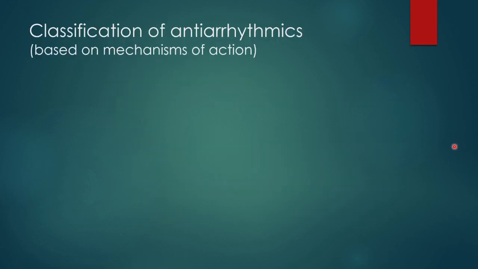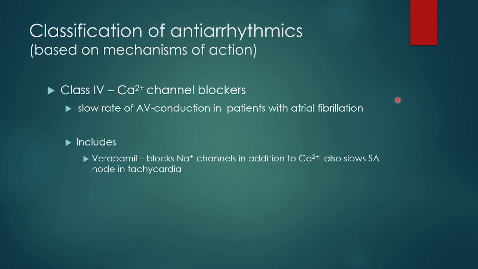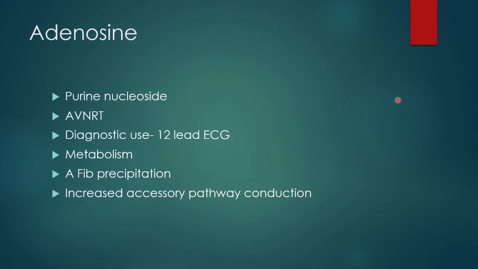So class 4 agents are calcium channel blockers. These are verapamil and diltiazem, the common ones. They slow the rate of AV conduction in patients with atrial fibrillation. Verapamil blocks sodium channels in addition to the calcium channels, so it also slows the SA node in tachycardia. Diltiazem as well.